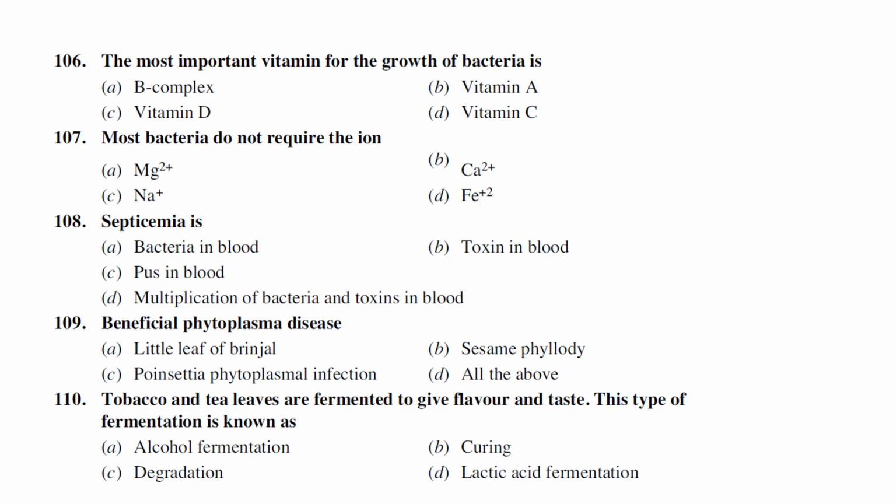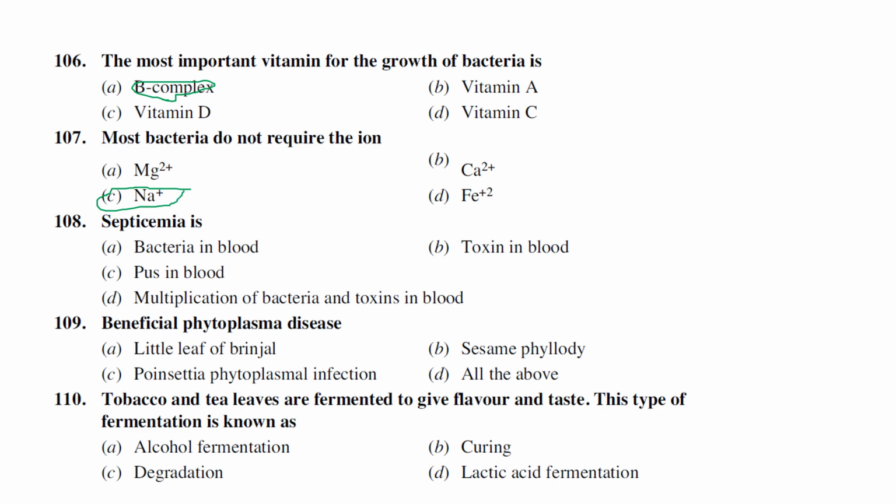The next one: the most important vitamin for the growth of bacteria. Generally, for the growth of bacteria, the most important required vitamins are B complex vitamins. Most bacteria do not require cyan. Which ion is not required by bacteria? Bacteria generally do not require sodium ions.